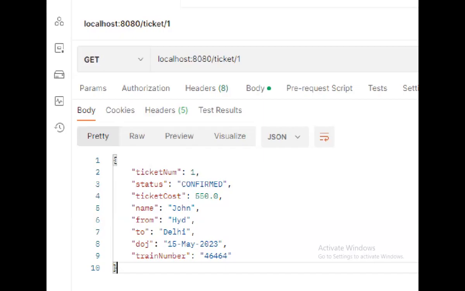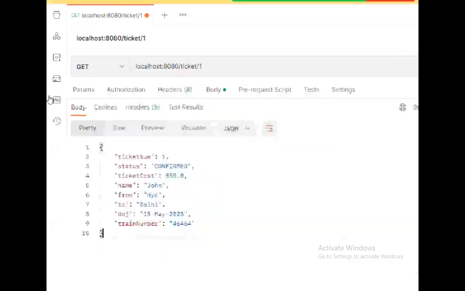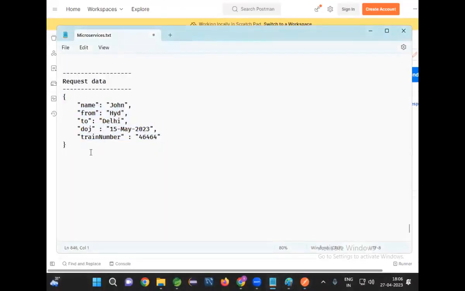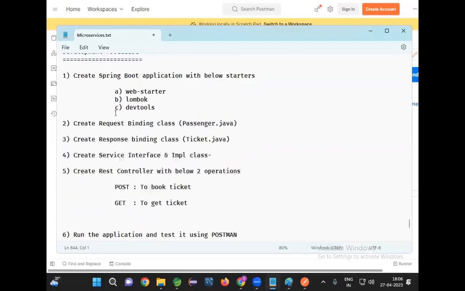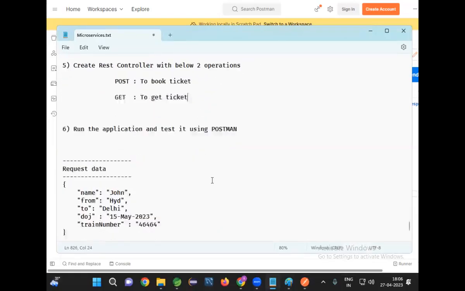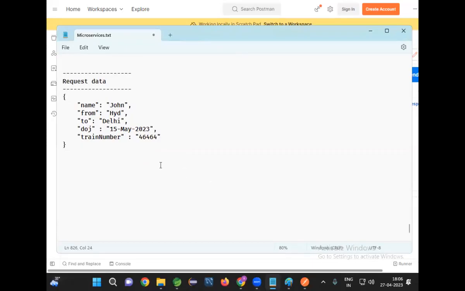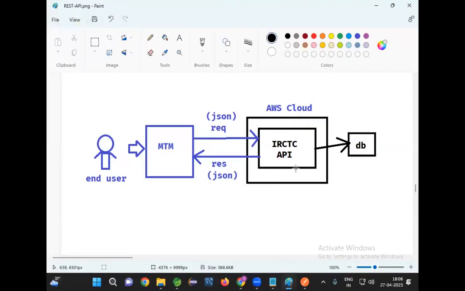With this, our API development is completed. With this, our provider is ready. Consumer can book the ticket and consumer can get the ticket. Are you guys clear? So we are able to test our provider. I completed my provider development. I tested by using Postman. To test it, I'm sending this JSON data as input. Now, okay, observe. Understand carefully now. Who is developing this provider?